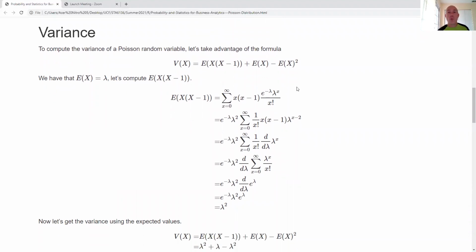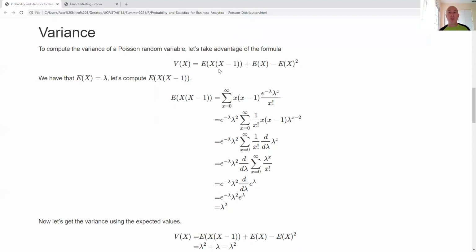Okay, so remember, when I'm dealing with variances, there are two major formulas to work with. I can go the expected value of x squared minus the expected value of x, squared, or I can use this formula here, or I take the expected value of x times x minus 1 plus the expected value of x minus the expected value of x, squared. Okay, so for this problem, this is the better presentation.